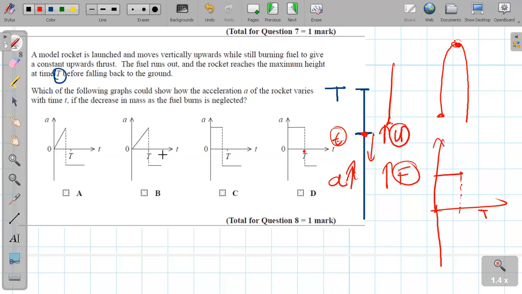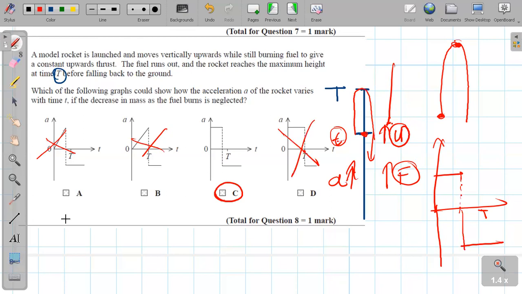These two graphs are not tallying at all because it's not a constant acceleration. So this has to happen before t, and once the engine runs out of fuel, there is no thrust against gravity, only gravity applies from that moment onward. The only tallying graph is C, not this one, because this one says it happened exactly at t, but that is not true, because it has to move somewhere up, stop and come down. So this is not it.